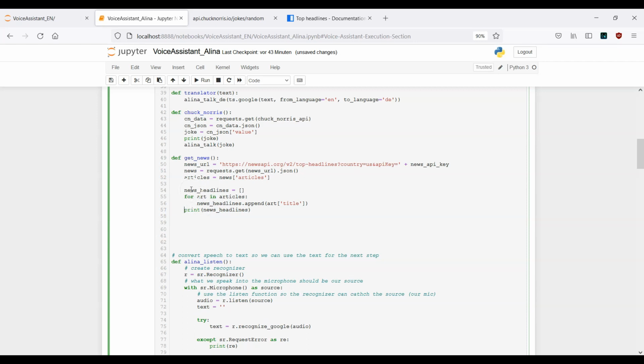Okay, so here we have the news headlines. Now it's an empty string. Okay, then we have for art in articles, and with every iteration we want to append the titles inside this new headlines variable, or to this list. We can do it with this one. Here we can delete again this print statement. It's not necessary anymore.